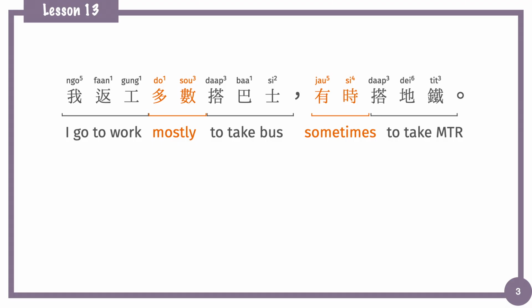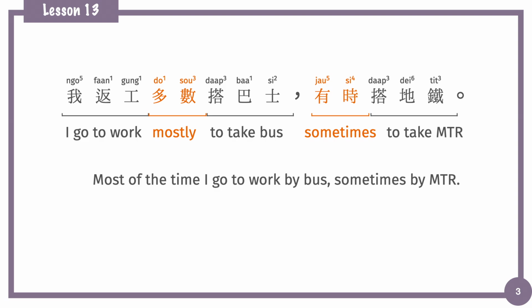我返工, I go to work. 多數, mostly, 搭巴士, take the bus. 有時搭地鐵, sometimes take the MTR. So most of the time I go to work by bus and sometimes by MTR.